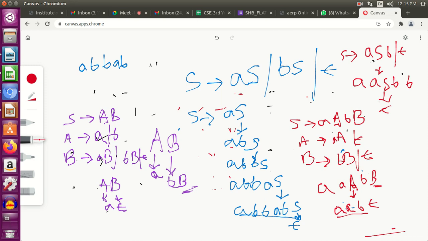Yes, ma'am. Because in the problem you mentioned A to the power N and B to the power N, I mean both the powers are the same. That's why A and B are equal in number. But if we think in such a way that A to the power N and B to the power M, I mean separate numbers can happen, then this algorithm will work.